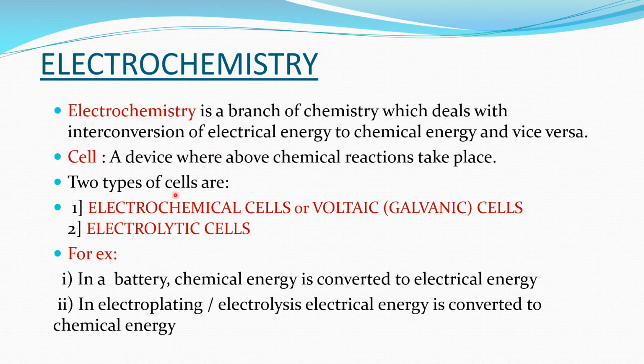There are two types of cells. One is the electrochemical cell, or voltaic cell, also called the galvanic cell. And the second type is the electrolytic cell. For example, in a battery, chemical energy is converted to electrical energy. In electroplating or electrolysis, electrical energy is converted to chemical energy. This is how the interconversion of electrical energy to chemical energy and vice versa is studied under electrochemistry.